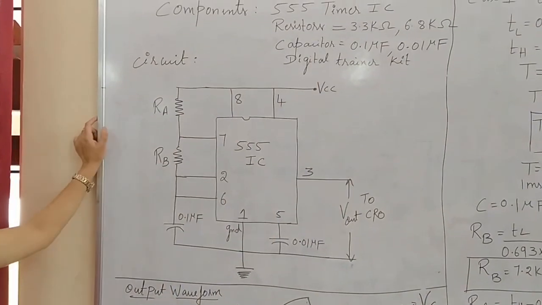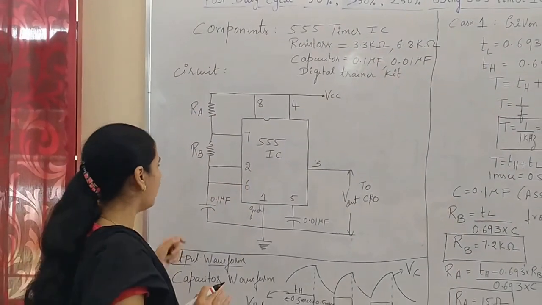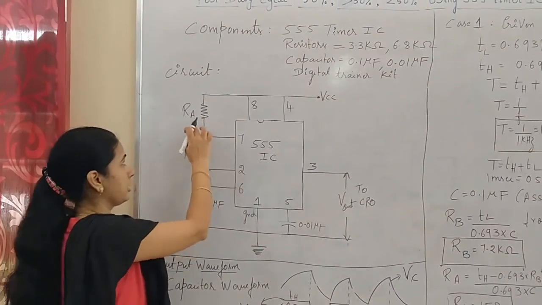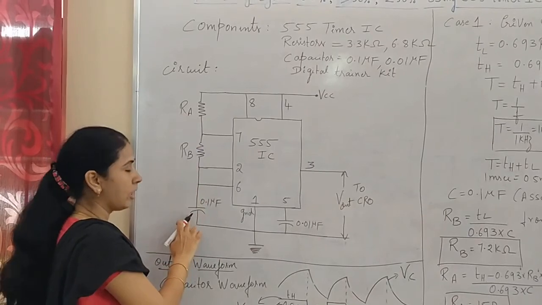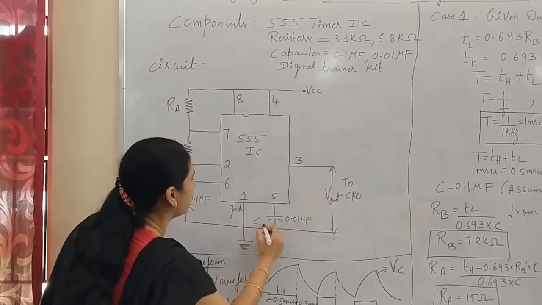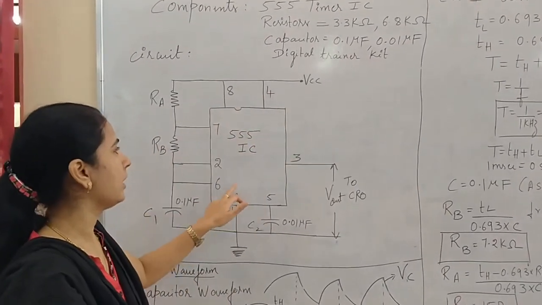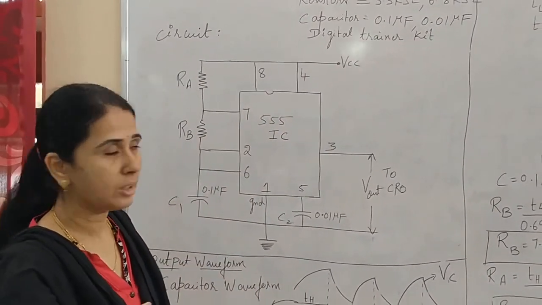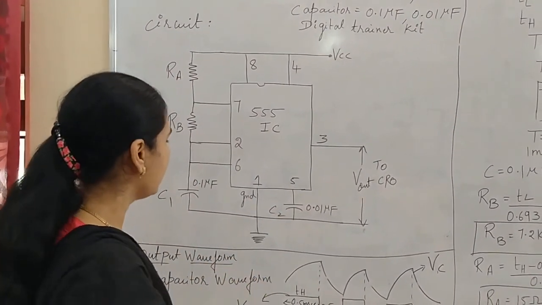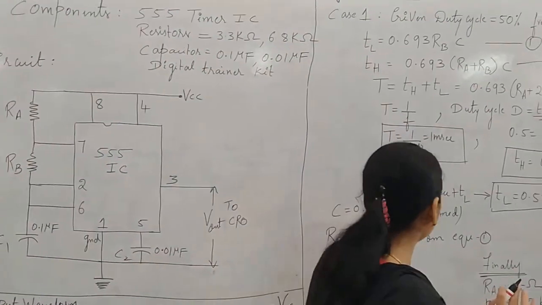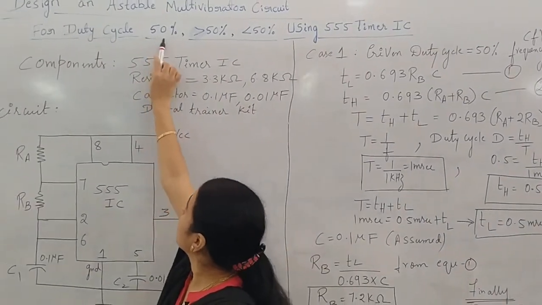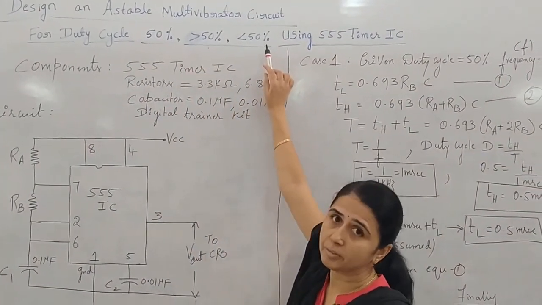Designing a circuit in the sense, if you look at this circuit, we have many components here. We have two resistors, which are named RA and RB, and we also have two capacitors. We call these C1 and C2, and we have a 555 timer IC. Overall we require three components: one IC, resistors and capacitors. Designing in the sense, making use of the data given, you need to design an astable multivibrator for different duty cycles, that is, for 50%, greater than 50% and less than 50%.